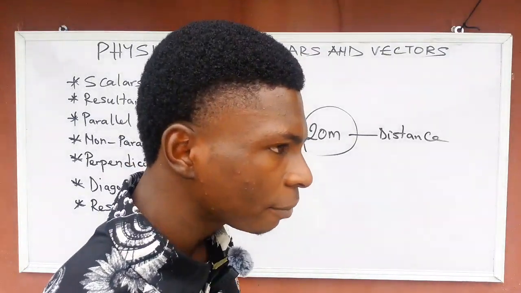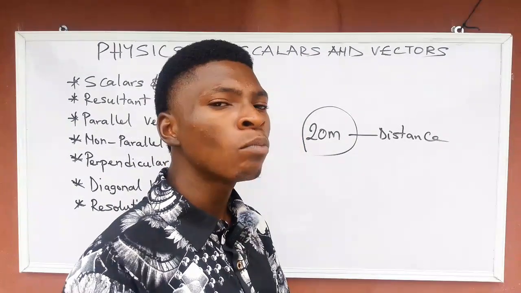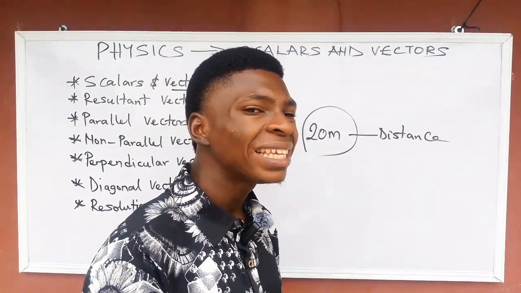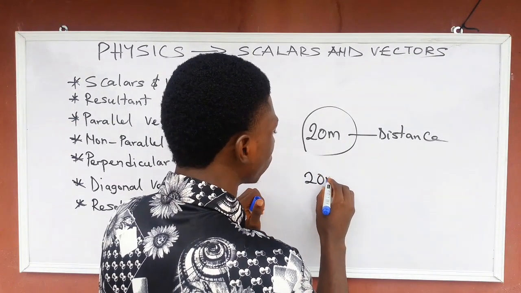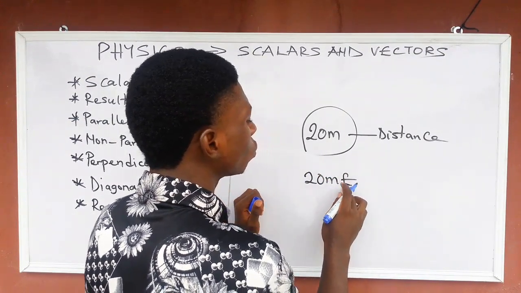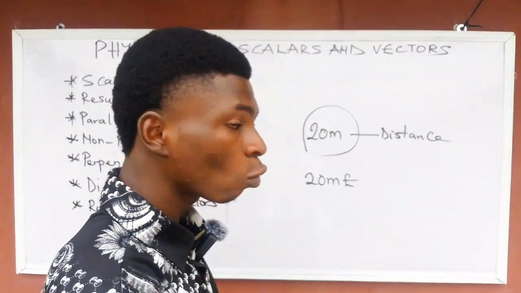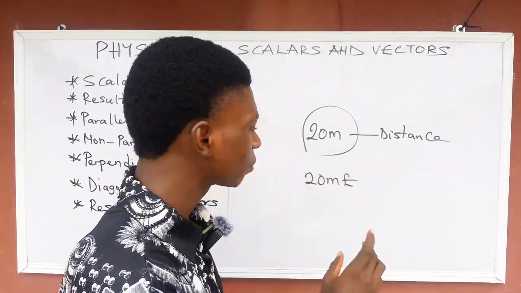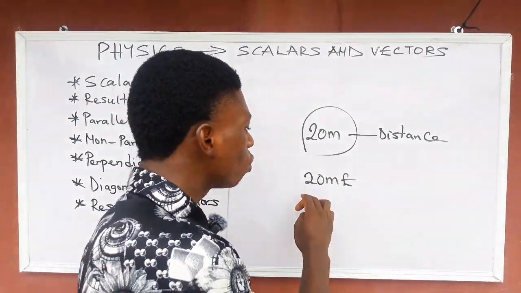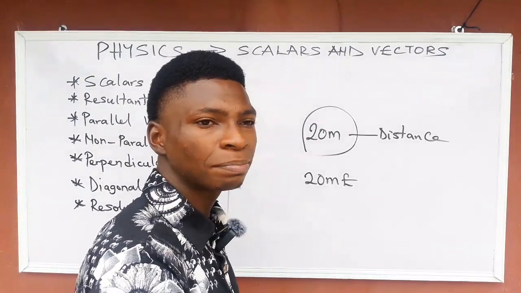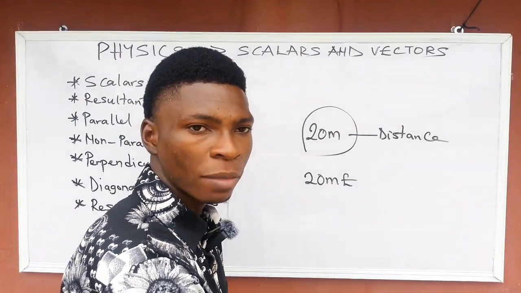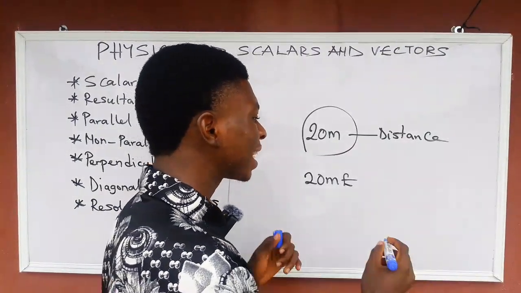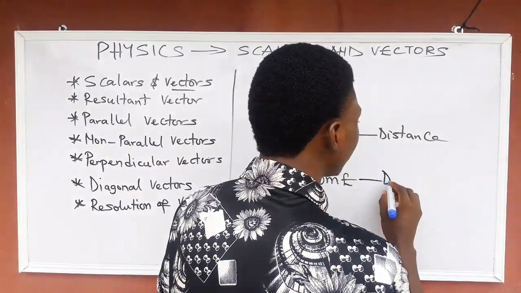But if I now say I moved 20 meters eastward, you can see now that this quantity contains both the magnitude, which is 20 meters, and the direction, which is eastward. I'm telling you the direction of my movement, eastward. So this one is now displacement.